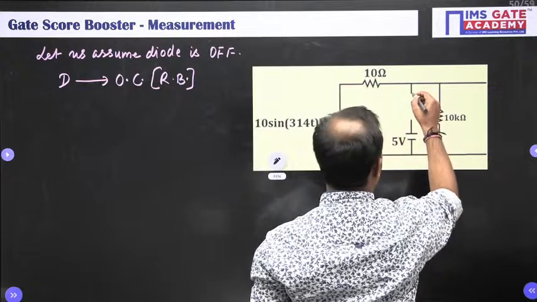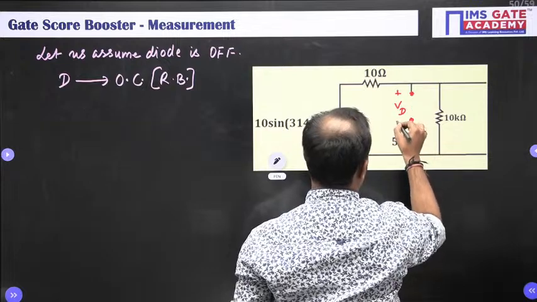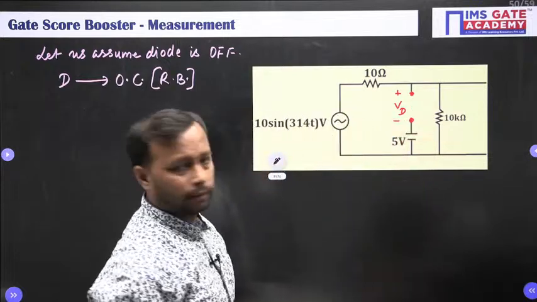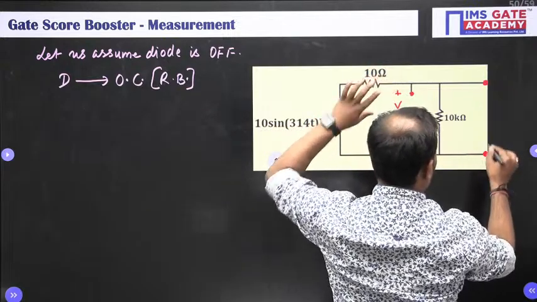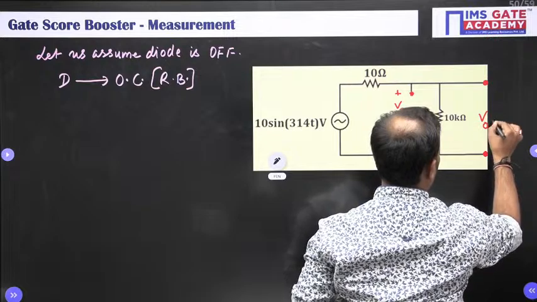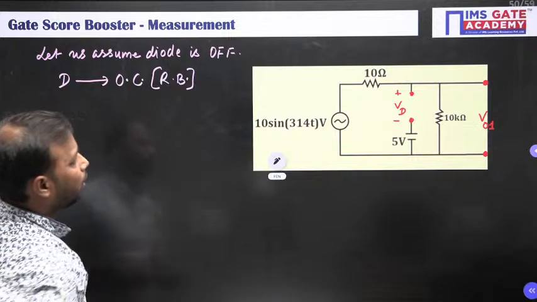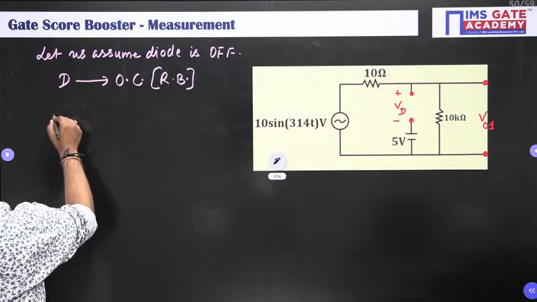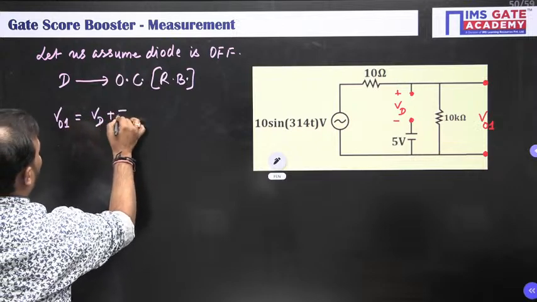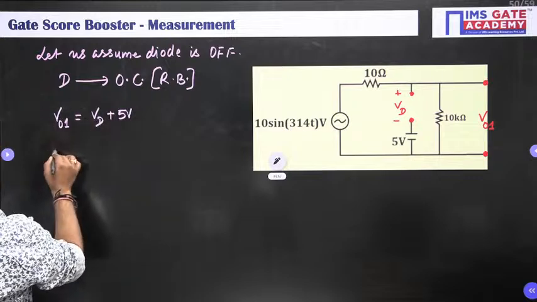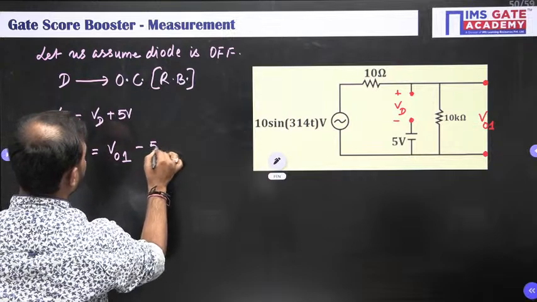So let me write the voltage here as plus minus Vd. Done. All right. Now let me take the fictitious output voltage here as V naught 1. So can I say your V naught 1 is equal to the diode voltage Vd plus 5 volt? Is it or not? Plus 5 volt. So from here, the diode voltage Vd is V naught 1 minus 5 volt.